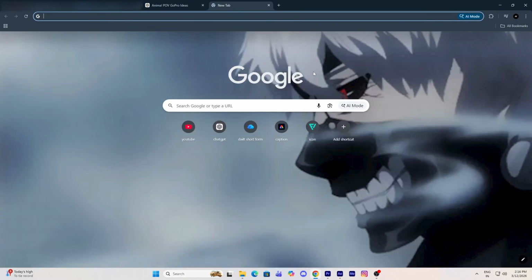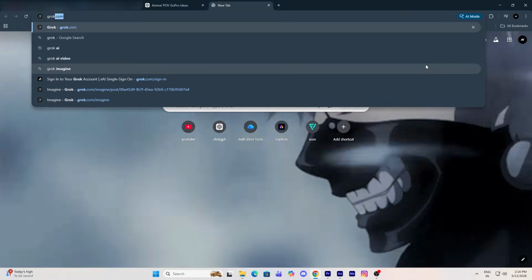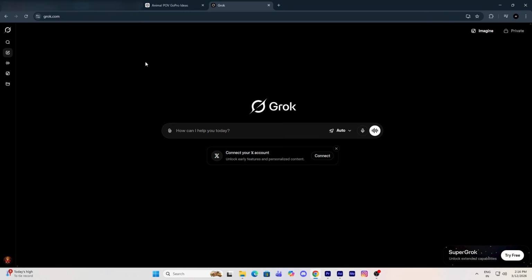For that, we will open a new tab in our browser. After opening the new tab, we will search for Grok. Grok is a completely free tool, and it gives you credits that allow you to generate videos without paying anything. So if you're just starting out and you don't want to invest money yet, this is a great option. Once you open Grok, you will see an interface that looks something like this.